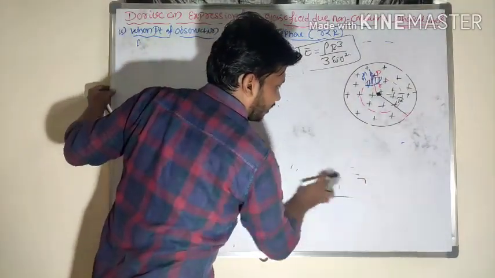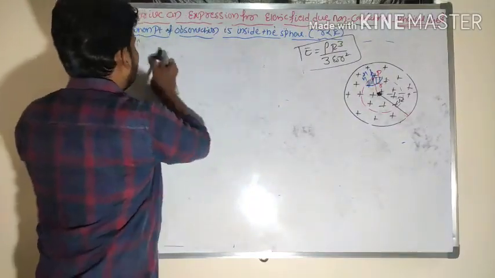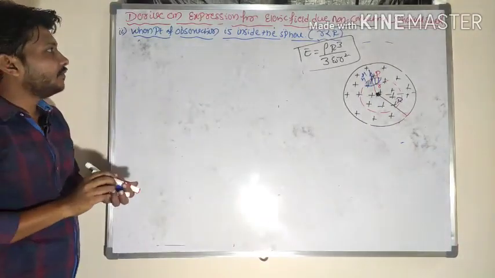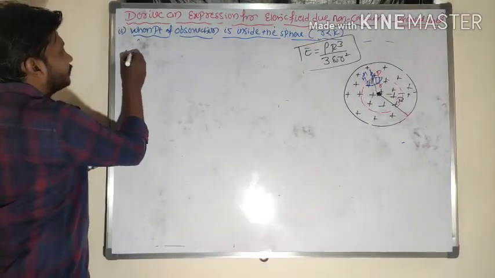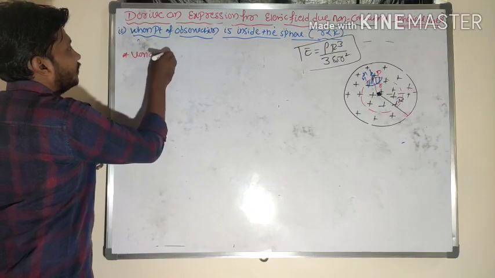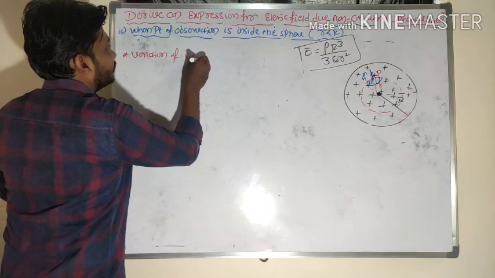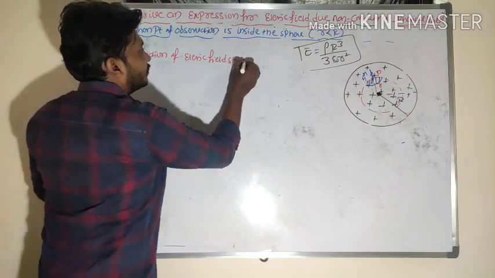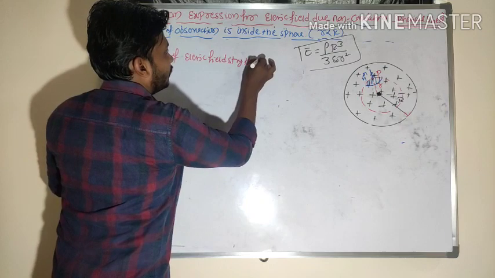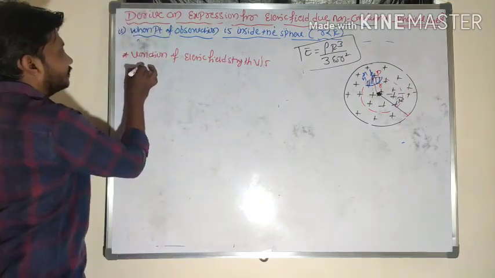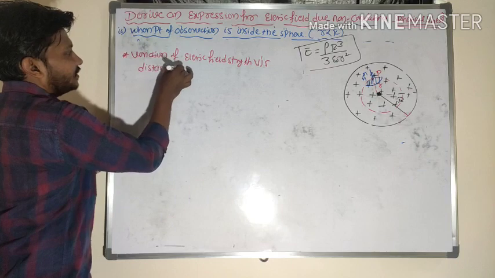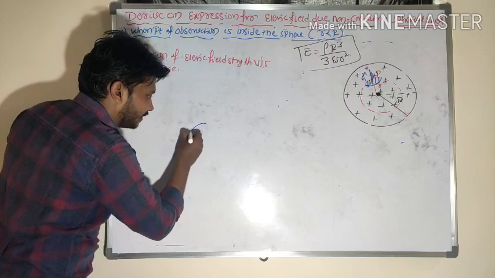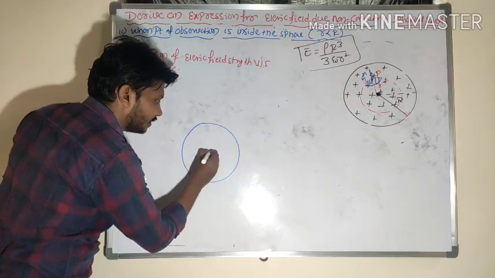Let me draw the graph for it. We'll consider the variation of electric field strength versus distance. So let me consider one non-conducting solid sphere here. This is the non-conducting solid sphere.